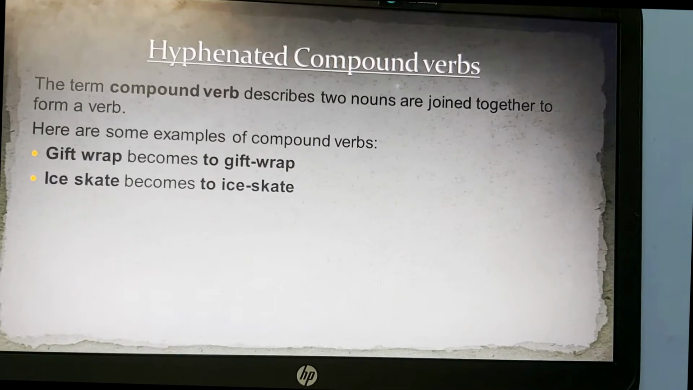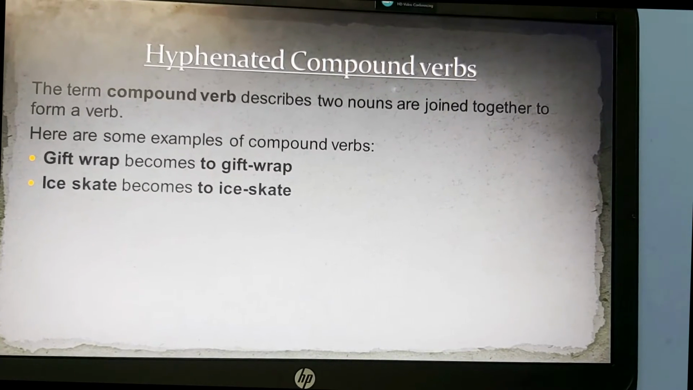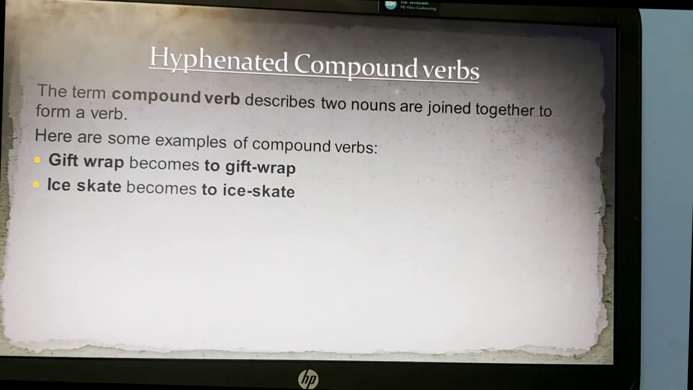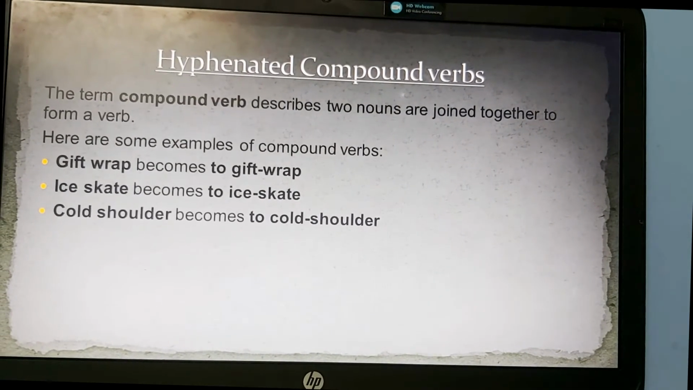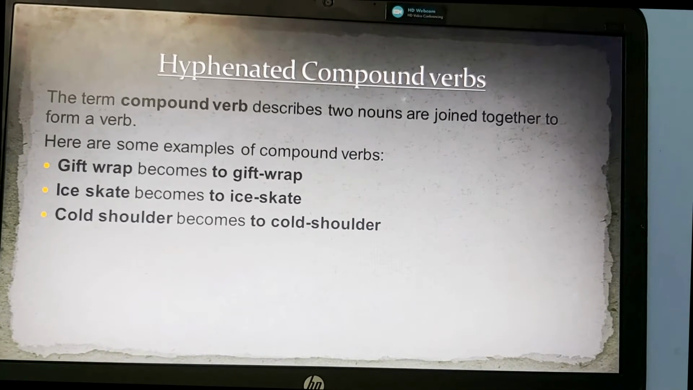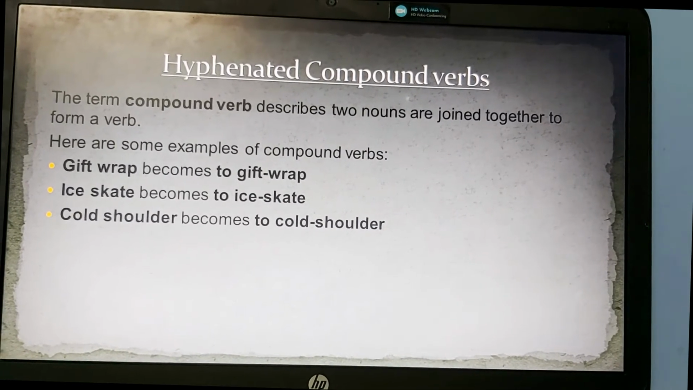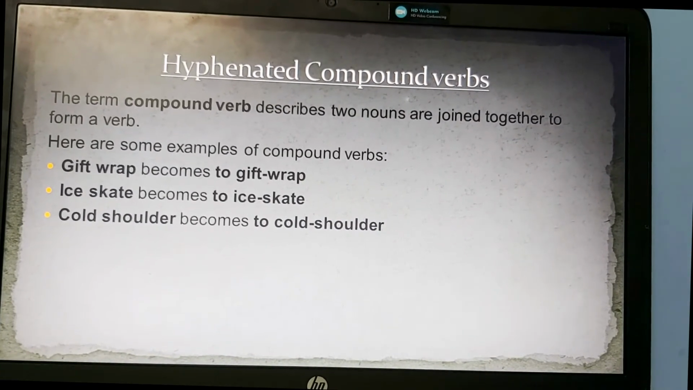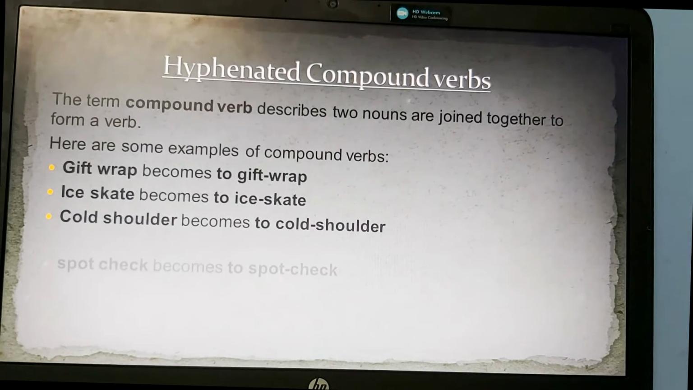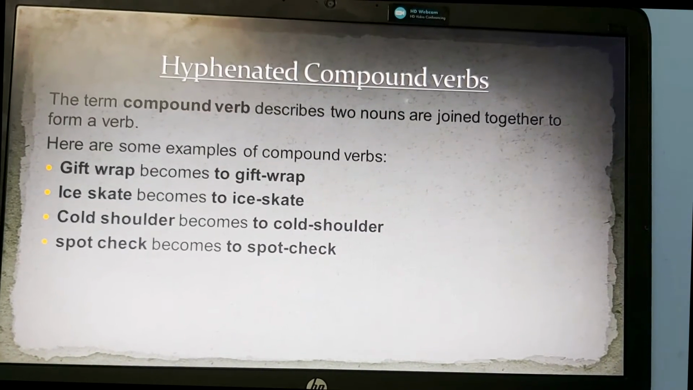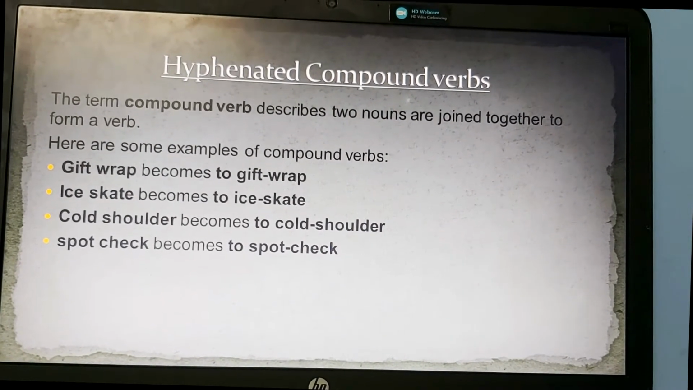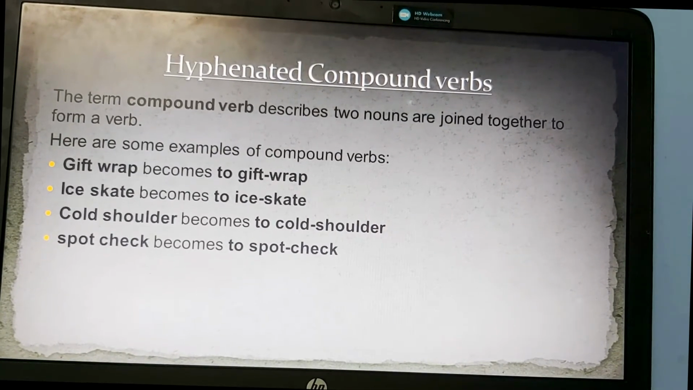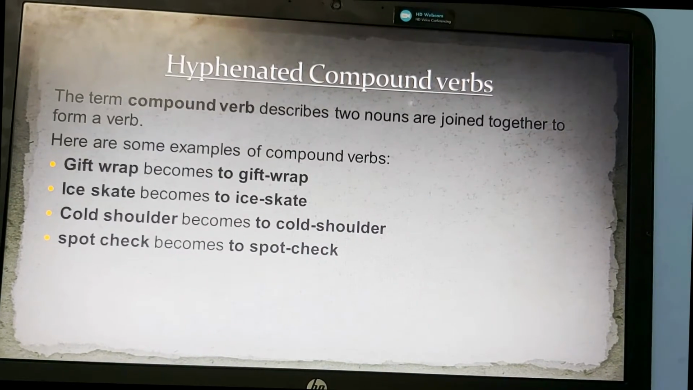Ice-skate. Ice-skate becomes to ice-skate. Means two different nouns become a verb when a hyphen is added to it. Next we have cold-shoulder. Cold is a noun, shoulder is a noun. It becomes cold-shoulder. If a hyphen is added to it, it becomes a verb. Okay, next we have spot-check. Spot is a noun, again check is a noun. If both of them are joined with a hyphen, it becomes spot-check.